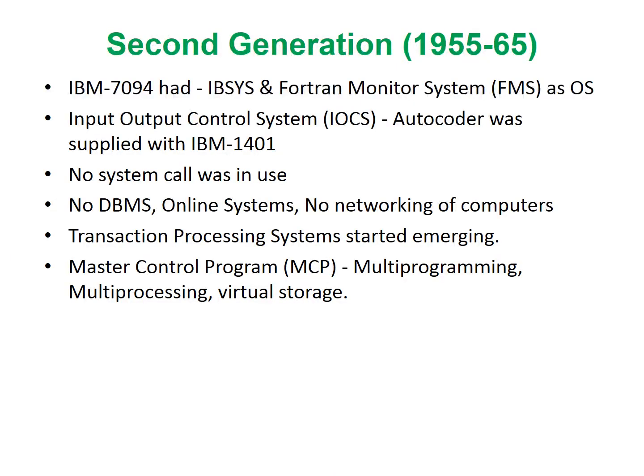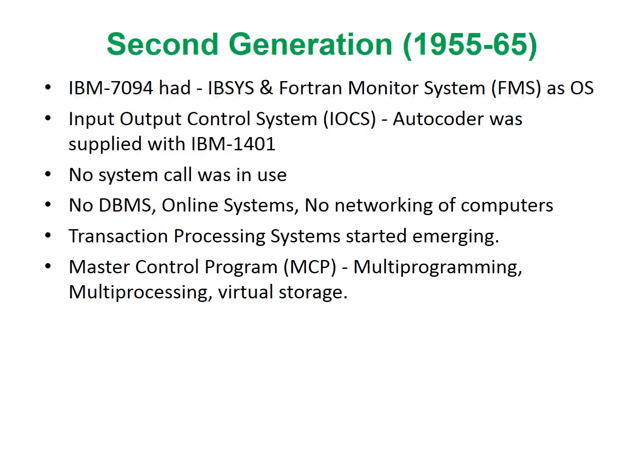To carry out this process, the IBM 7094 had two basic operating systems, namely IBSYS and Fortran monitor system. The IBM 1401 was supplied with an operating system, namely autocoder, an input-output control system which was developed in assembly language. In this generation, there were no system calls, no database management systems, no online systems, and no concept of networking of computers. Transaction processing started emerging in this era only.